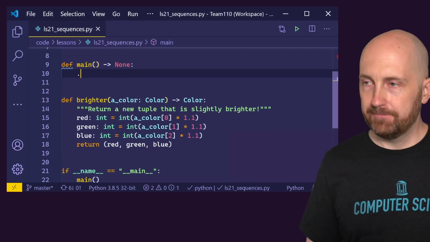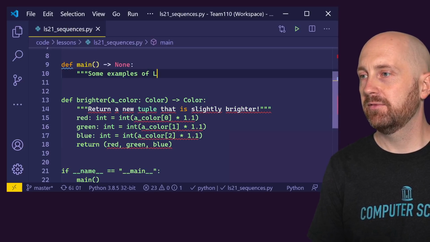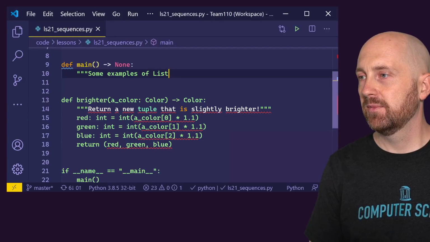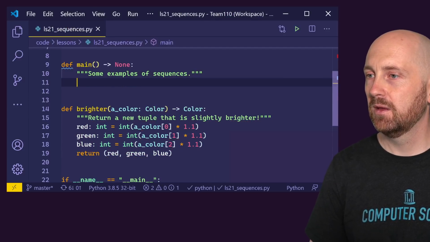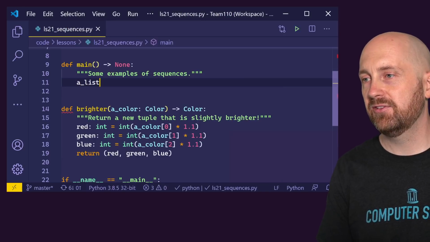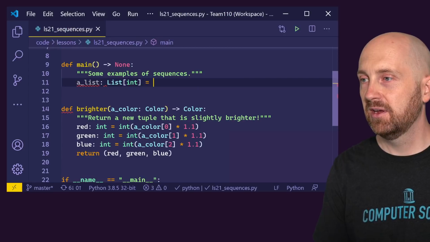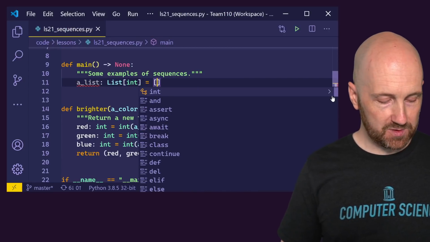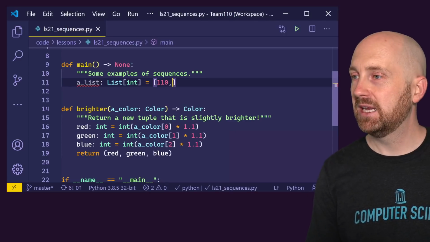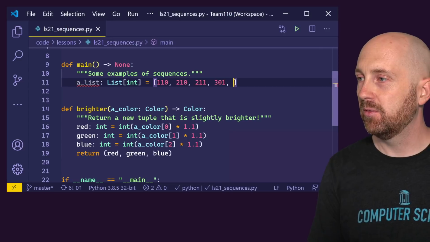So let's set up some examples of list. We'll call this sequences. Okay. So let's say we have a list, and it's going to be a list of integer values. So a list of int. The way that we could initialize it with a few values is maybe we give it some course numbers like 110 and 210 and 211 and 301 and 311.